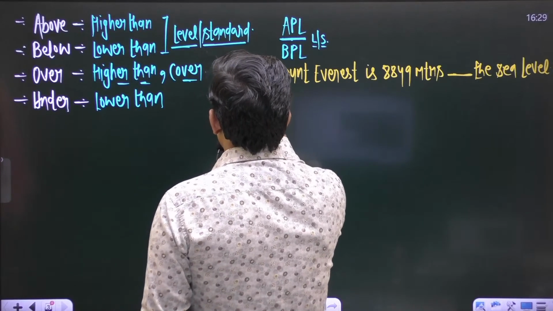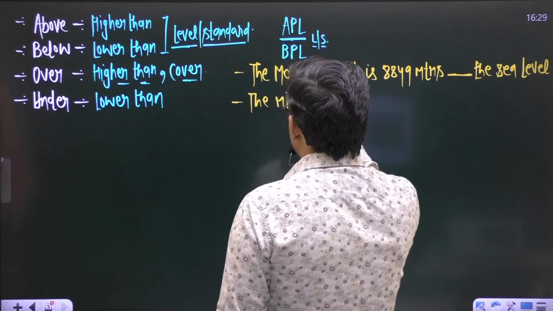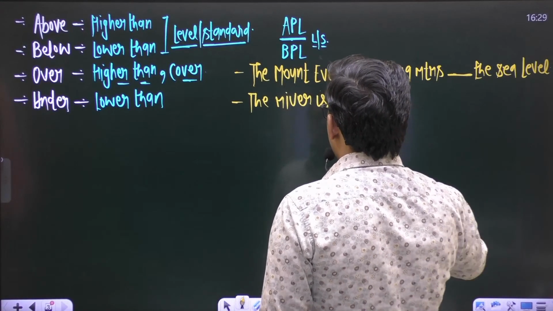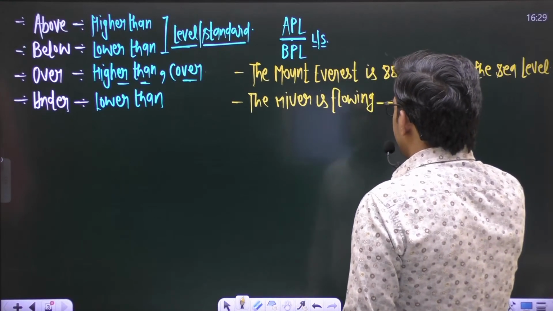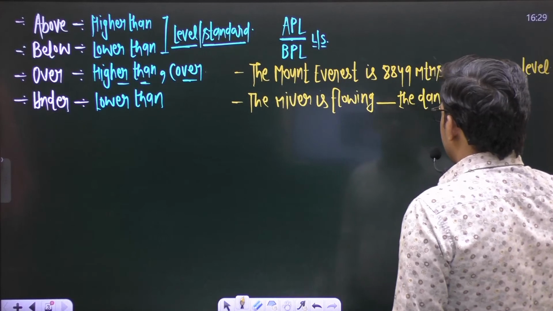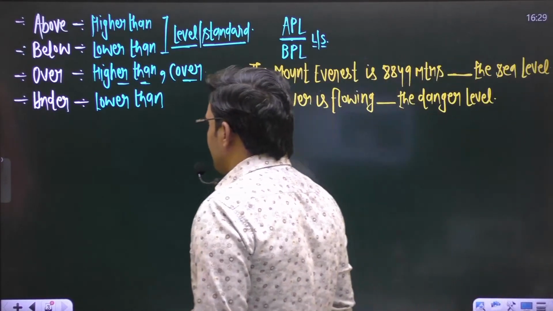Second sentence: the river is flowing blank the danger level.